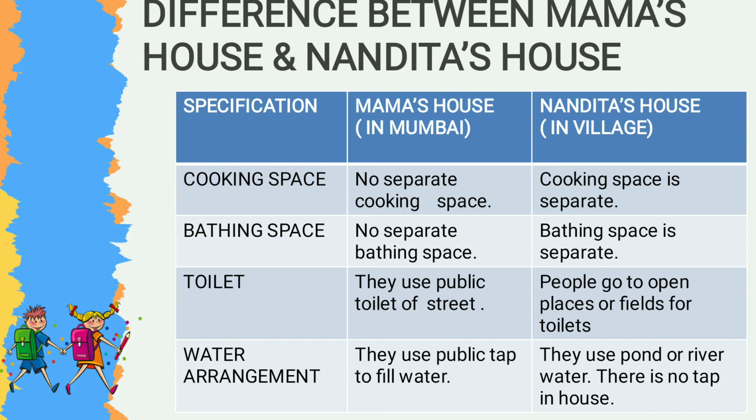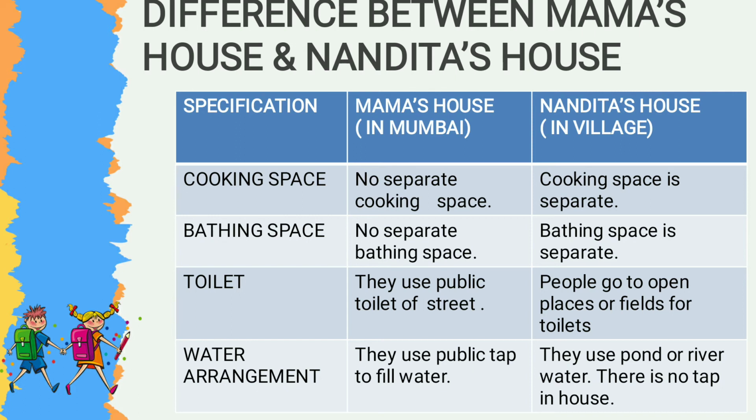In Mama's house, there is no separate bathing place, but in Nandita's house, the bathing space is separate. In Mama's house, they use the public toilet of the street, while in the village, in Nandita's house, normally people go to open places or fields for toilets.